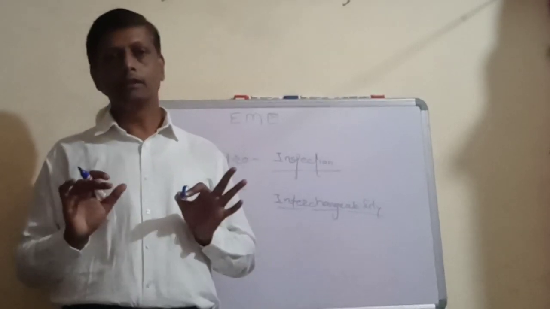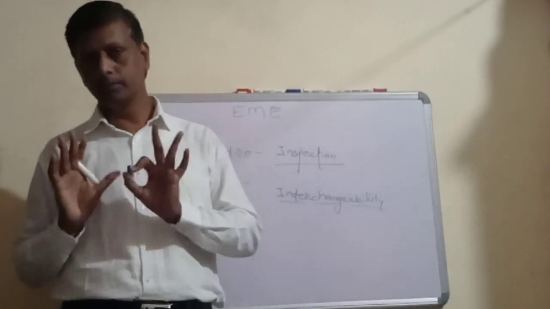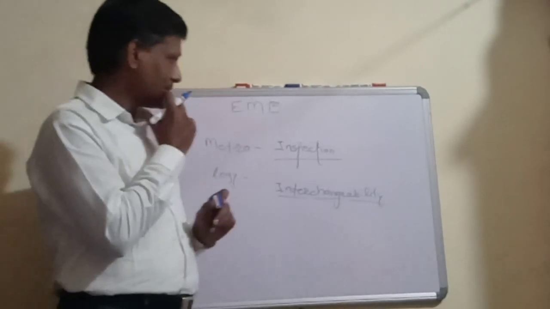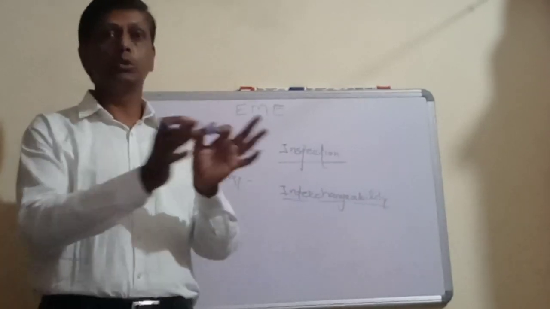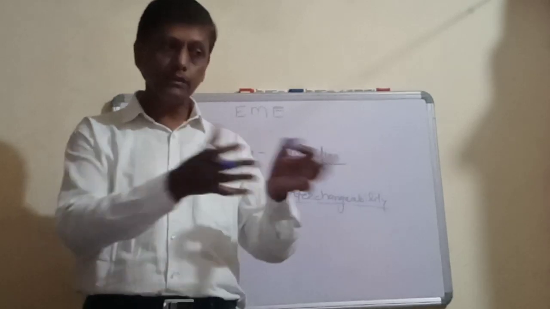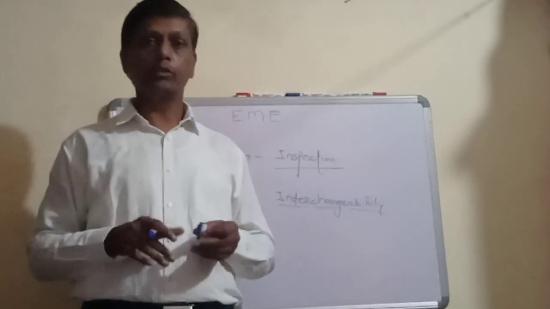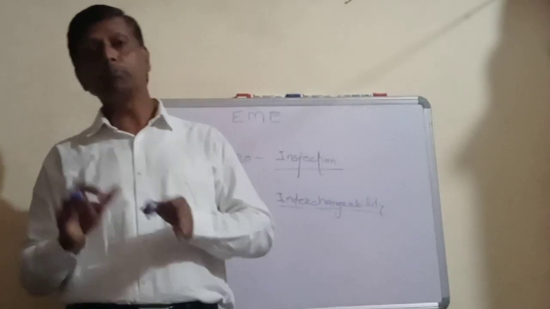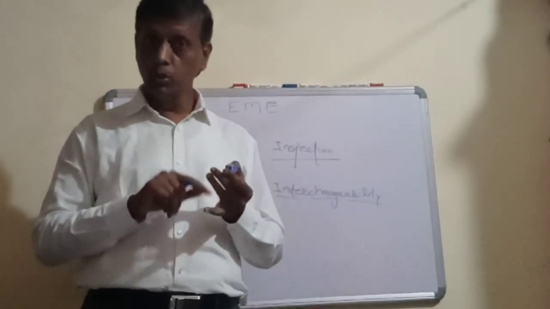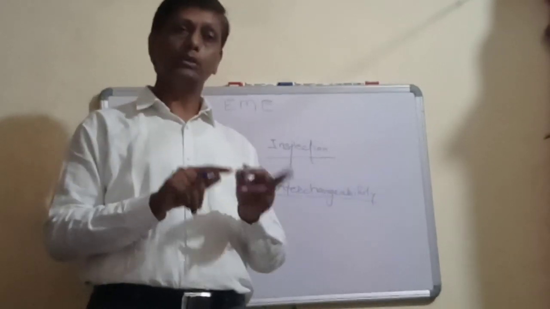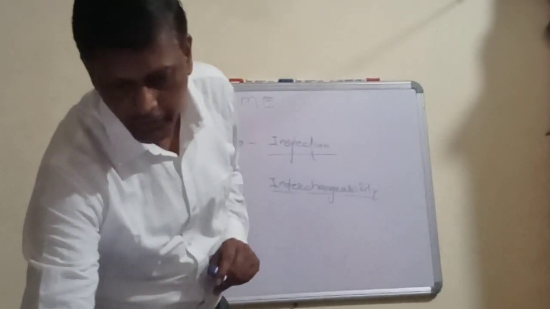With no objectionable quality loopholes. So inspection is the important thing to purchase good quality raw material. If you inspect the incoming raw materials with good quality tools and equipment, then only you can manufacture a better product. So the raw material itself should be good, the tools and equipment must be good, and that can happen only with the help of inspection. So that will govern the quality of finished products.